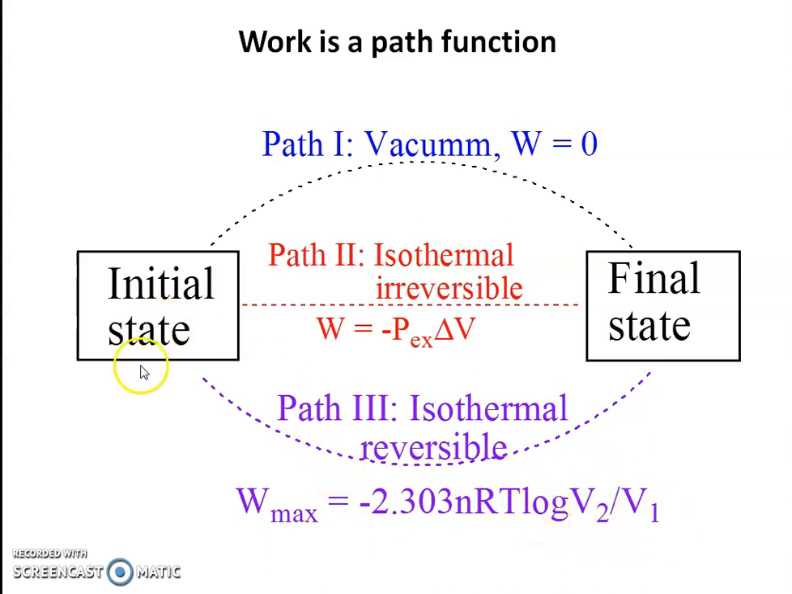In this way, when the system changes from initial state to final state by different paths, that is through vacuum, by isothermal irreversible expansion and isothermal reversible expansion, the work done will be different. In vacuum work is 0. During isothermal irreversible expansion there will be some work, and in isothermal reversible expansion there will be maximum work. So in this way work is a path function. Always remember, work is a path function. Work and heat both are path functions.